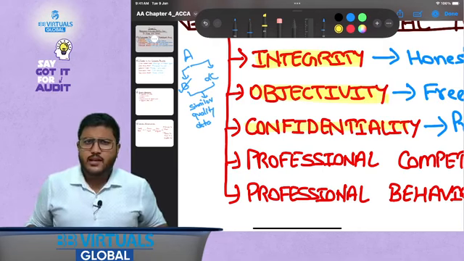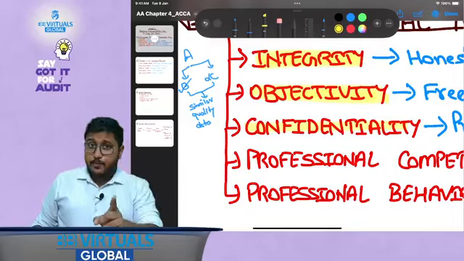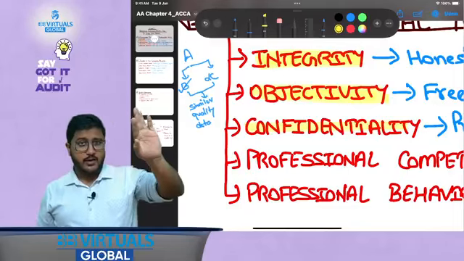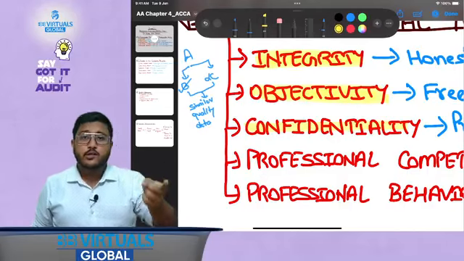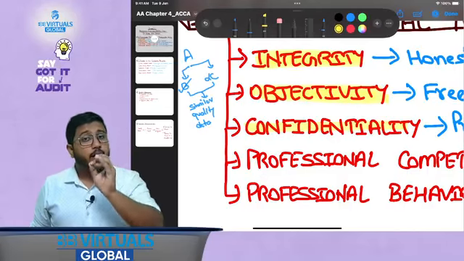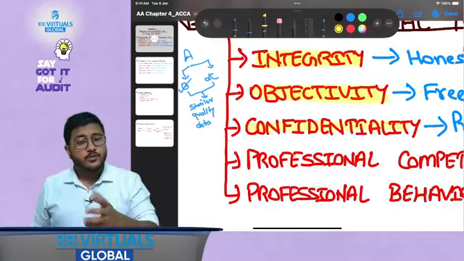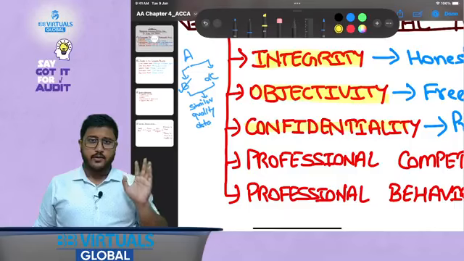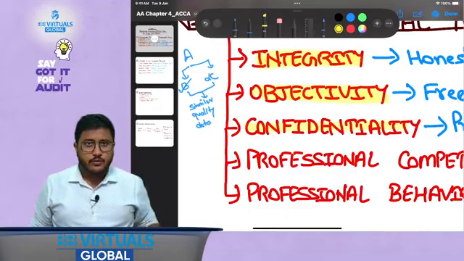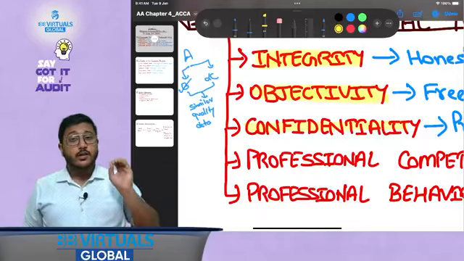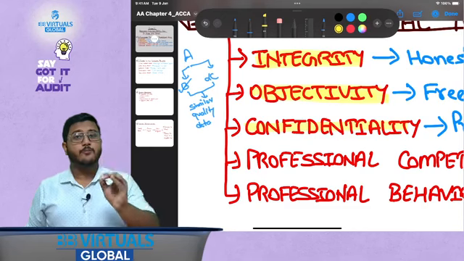That is, if a professional accountant has obtained certain information as part of their professional assignment or business relationship, not from any other source, they should not disclose it unless required by law. If required by law, they can disclose it. They can also disclose it in case of public interest, if the benefit of not disclosing is lesser than the benefit of disclosing it. Confidentiality means protecting information that you have gained as part of your professional assignment unless required by law.